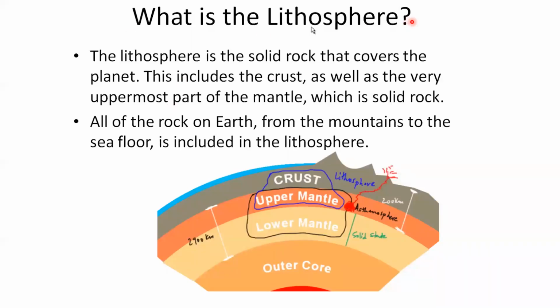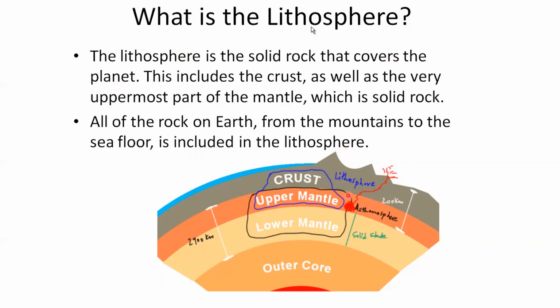So let us see what is lithosphere. The lithosphere is the solid rock that covers our planet Earth. Not only Earth, all the planets have this lithosphere. This includes the crust as well as the very uppermost part of the mantle, which is solid rock. All of the rock on the Earth, from the mountains to the seafloor, is included in the lithosphere.